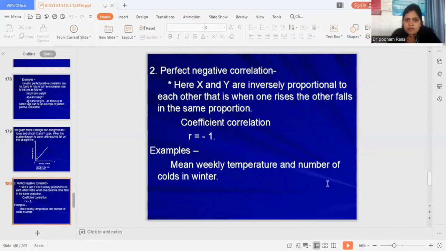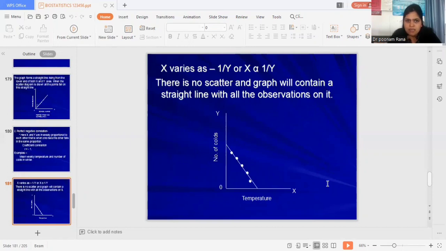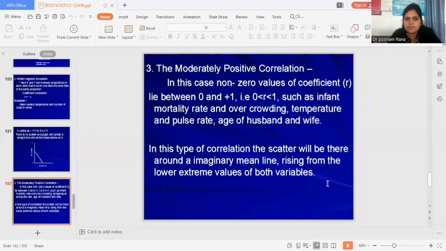And in perfect negative correlation, X and Y are inversely proportional to each other, that is when one rises, the other falls in the same proportion. You can see in the diagram. There is no scatter and the graph will contain a straight line with all the observations on it.